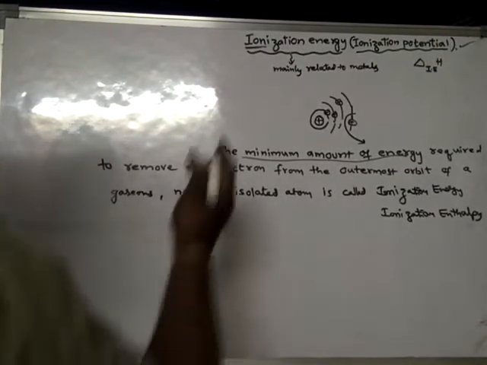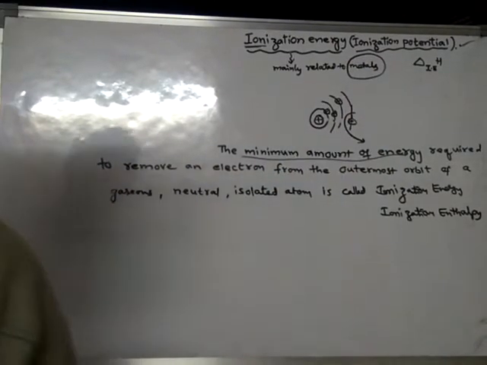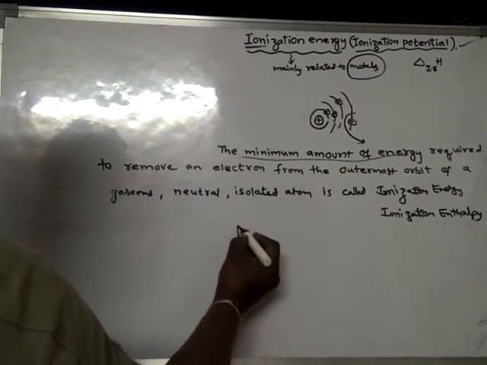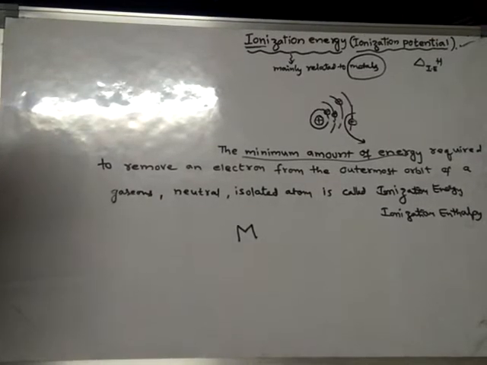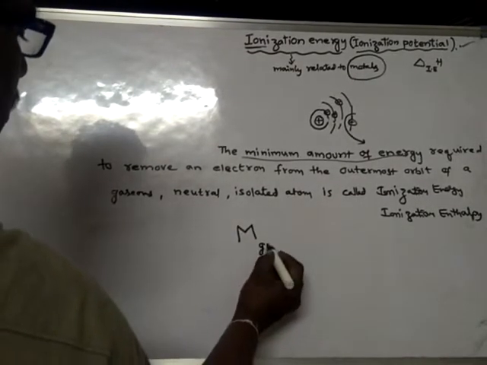Already we have discussed that ionization energy is related to metals. Suppose this is a metal atom, in the gaseous state.